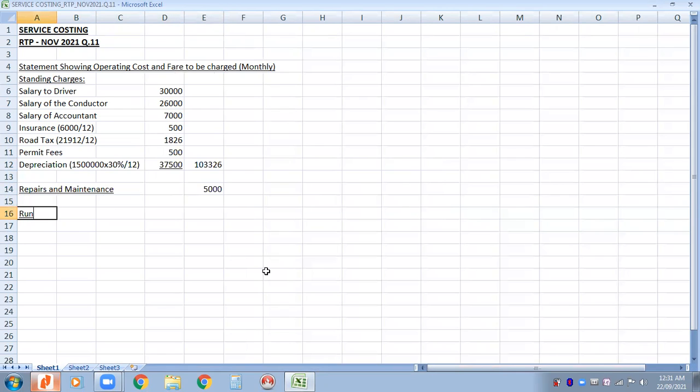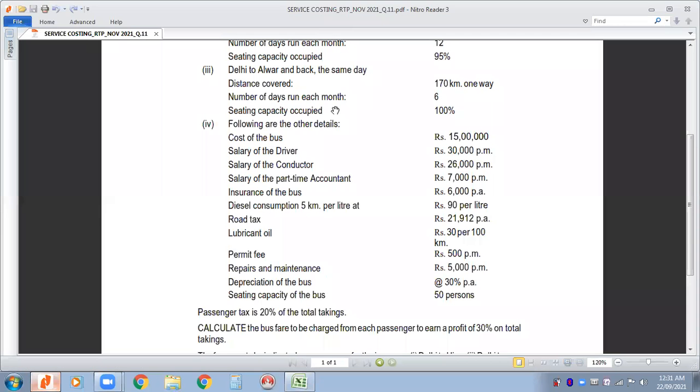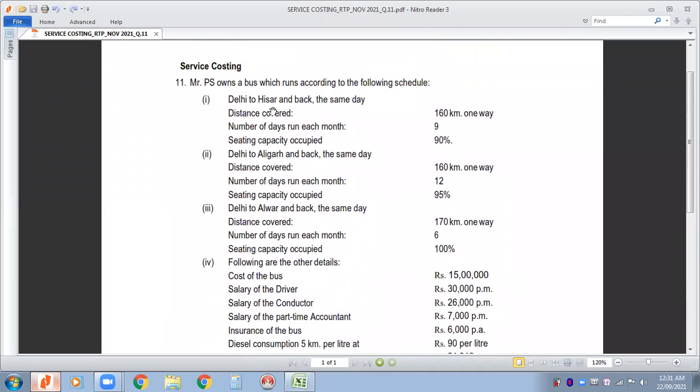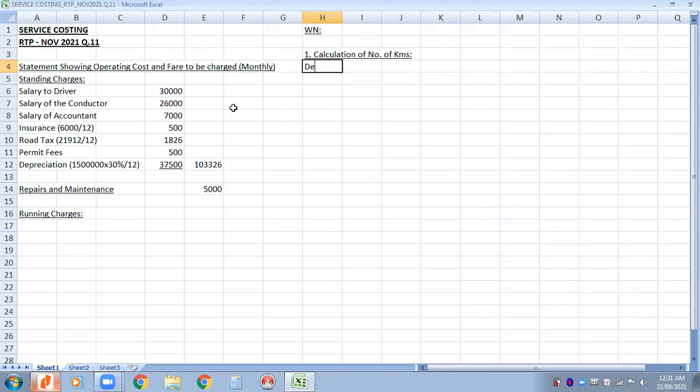Now comes the next part, that is the running charges, also called the variable cost. But since all the running charges of this industry, that is the transport industry, depend upon kilometers, we need to do one working note called calculation of number of kilometers traveled during the month. So we have to take into consideration the schedule of the bus. This is the schedule of the bus. Let us first calculate the number of kilometers traveled to and from Delhi to Hisar. So Delhi to Hisar and back.